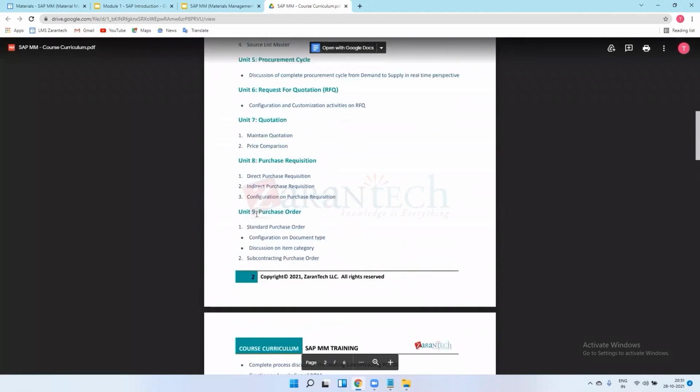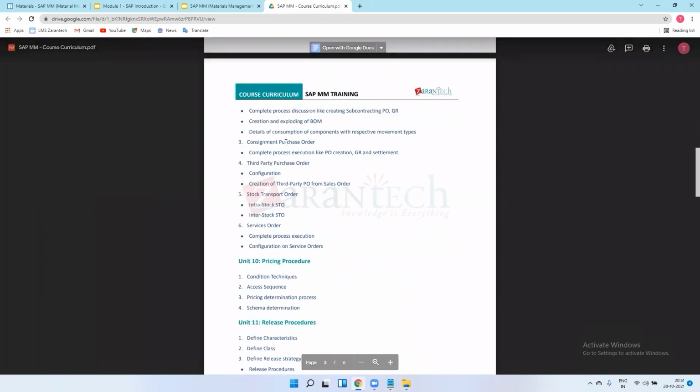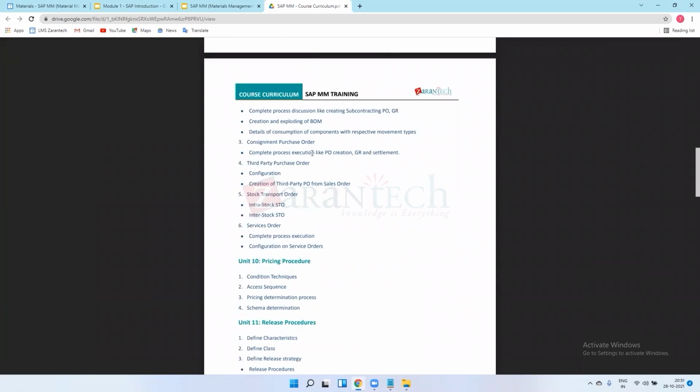Okay. This is a type of purchase order. So we'll see subcontracting here, then consignment purchase order. What is the consignment and the complete process of execution, like PO, GR and settlement. So how it will work, we will see in this chapter.